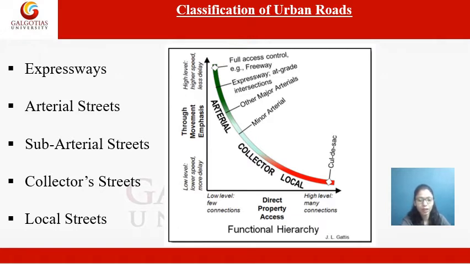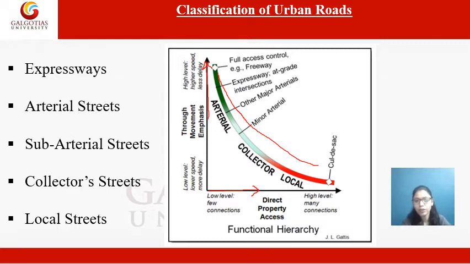If you see this diagram on the right-hand side, this y-axis represents the movement pattern or the speed of the vehicle, whereas this x-axis represents the property axis.